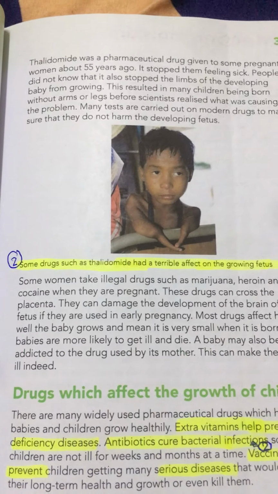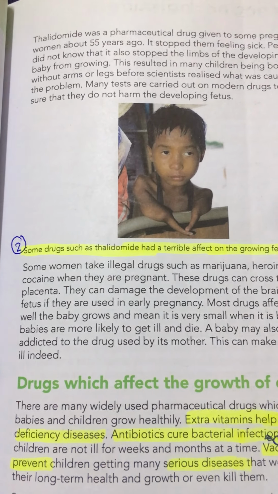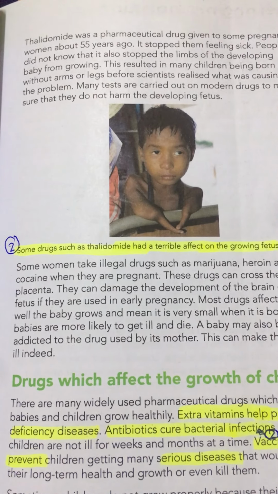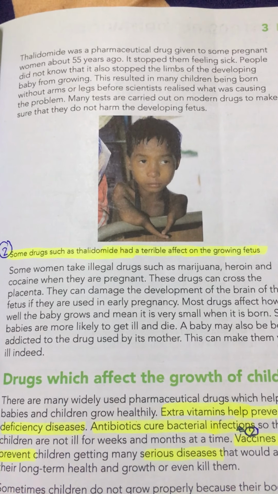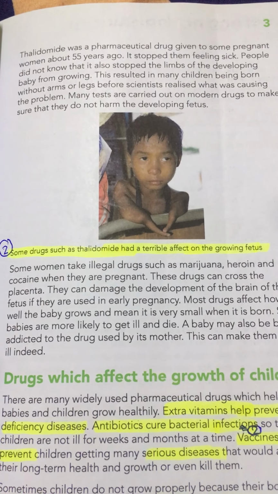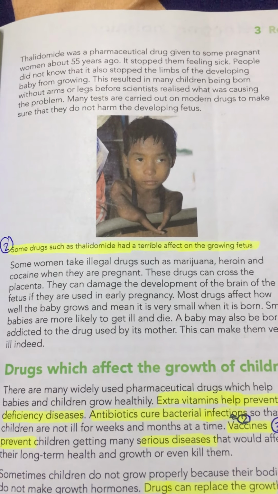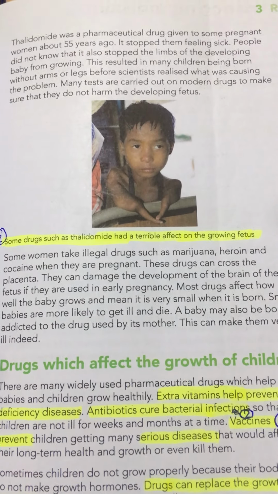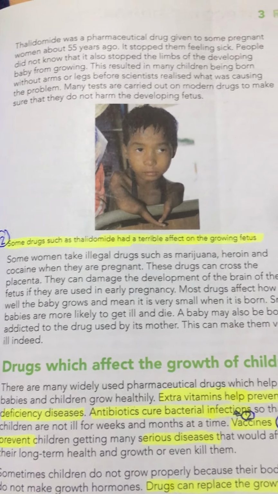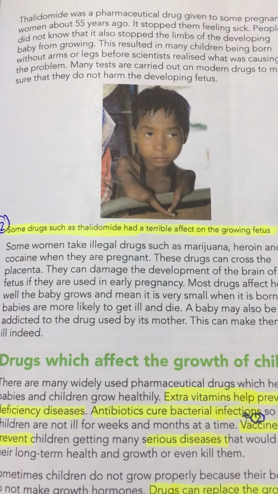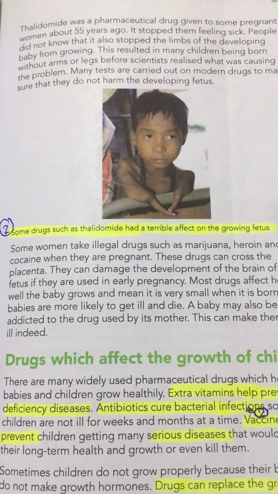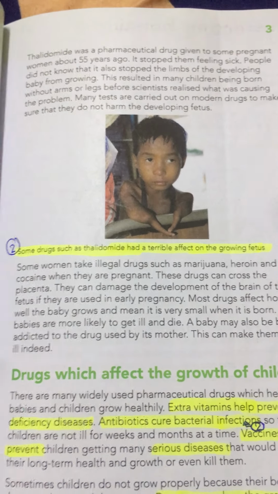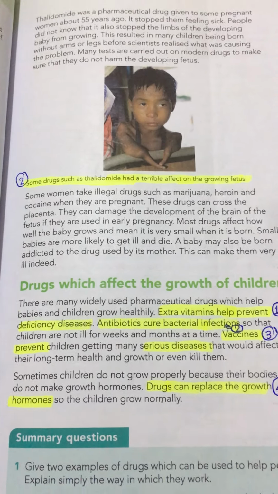Okay, what about the second drug? Some drugs had a terrible effect on the growing fetus, such as thalidomide. Thalidomide had a terrible effect on the growing fetus. If you look at this boy, his mother took the thalidomide drug during her pregnancy. So those are the two drugs that affect the fetus.